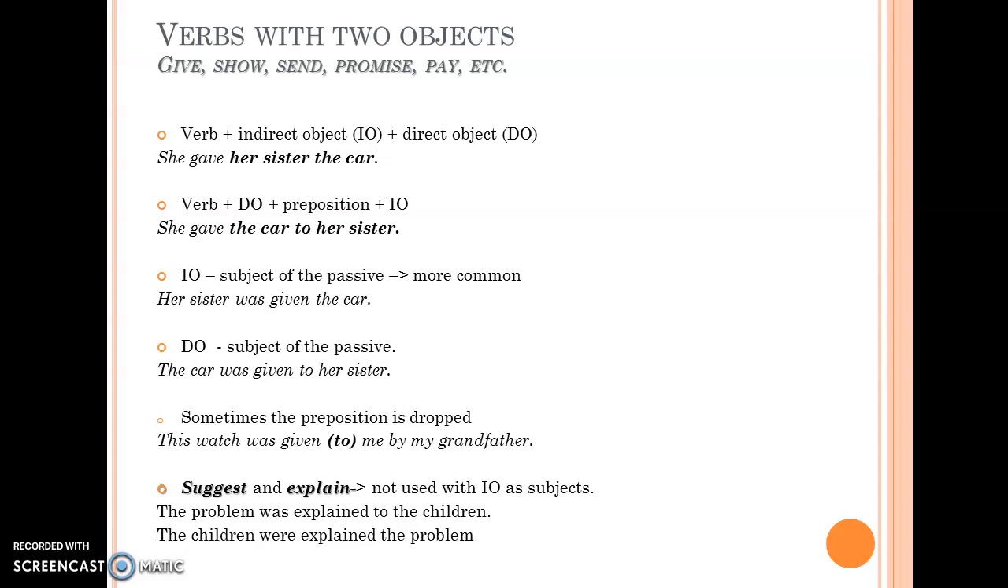Sometimes we can also drop the preposition, that is, we can take away the preposition. So this watch was given to me can also become this watch was given me by my grandfather. Verbs suggest and explain are not used with indirect objects as subjects. So the problem was explained to the children can never be the children were explained the problem.